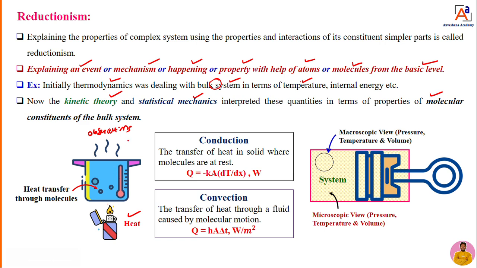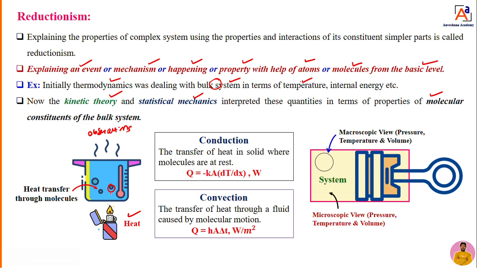So you are telling in bulk that heat is getting transferred. But in reductionism, you are telling what type of heat is getting transferred. What is the reason behind this heat transfer? In what way is it transferring, whether by conduction or convection or radiation? Like that, in detail or step by step you are entering into that event and studying it. That is known to be reductionism.